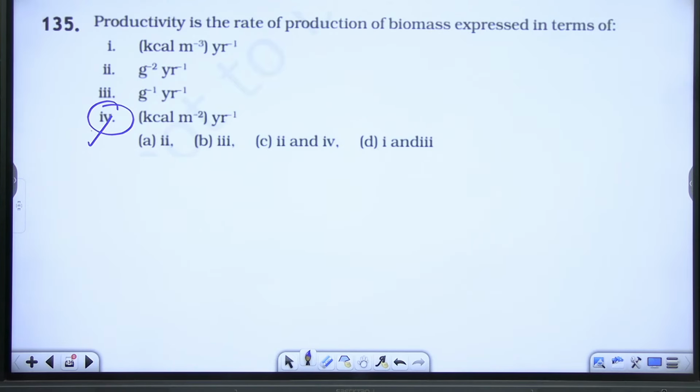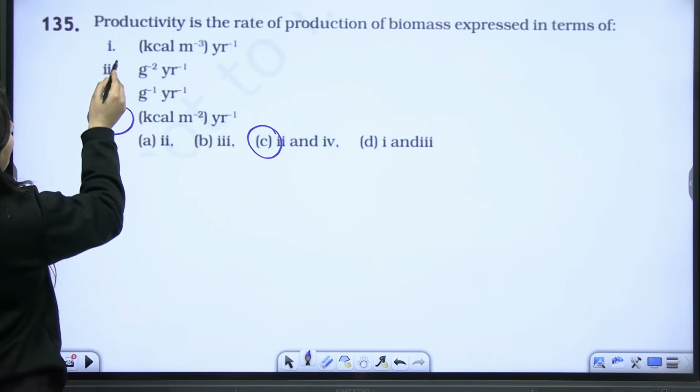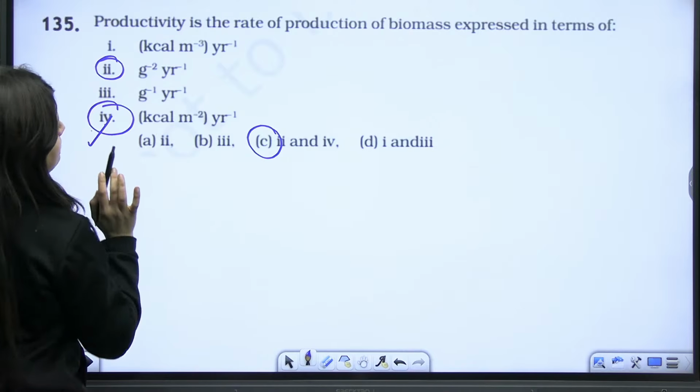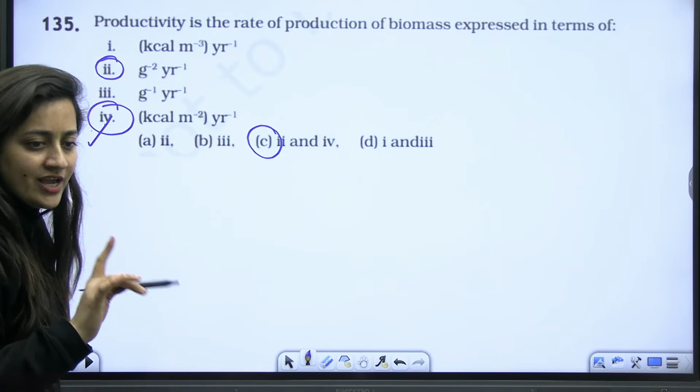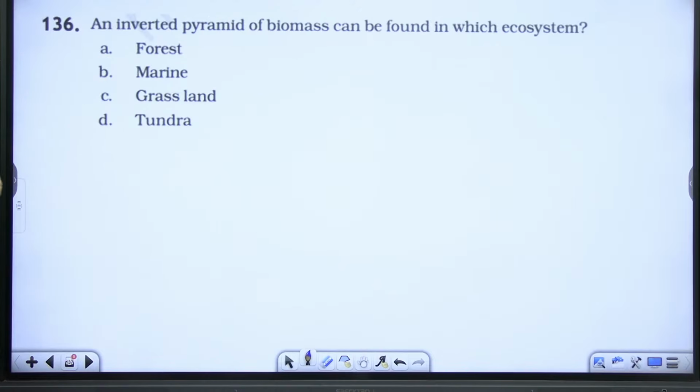Isn't it? Yes, please. They have just changed the way, right? And they have asked this question. Are you getting my point? They have just changed the way and they have asked this question in 2025 as well.